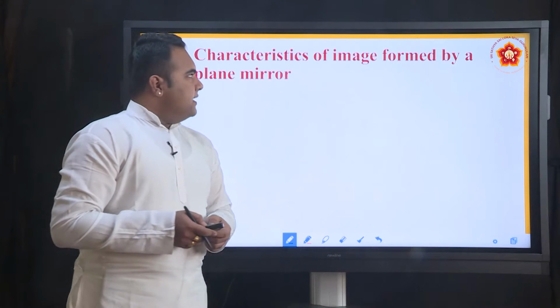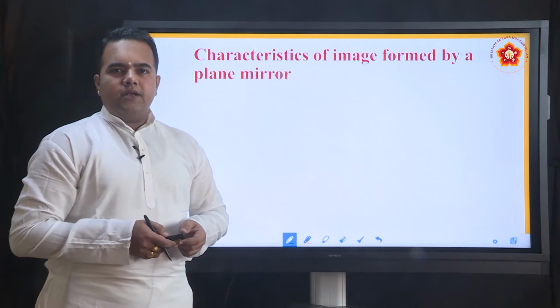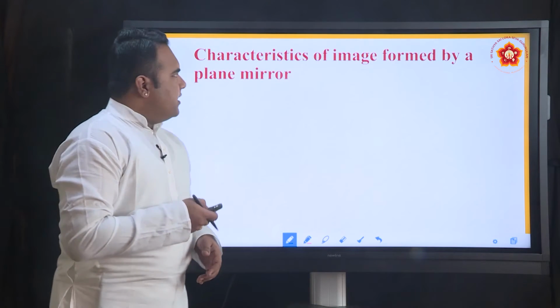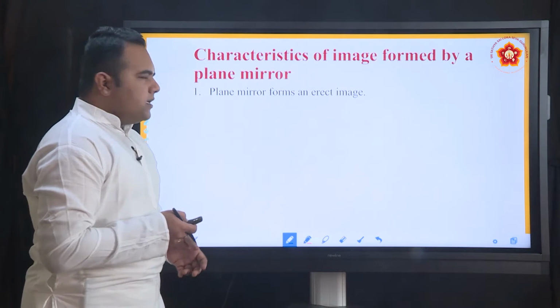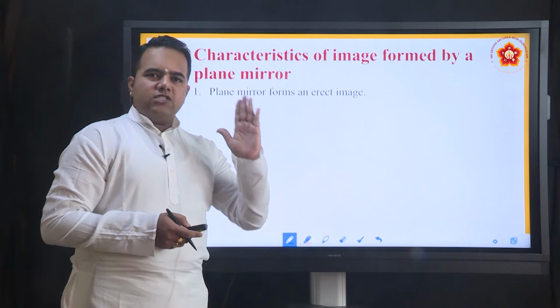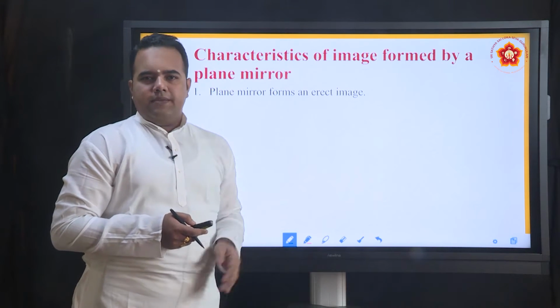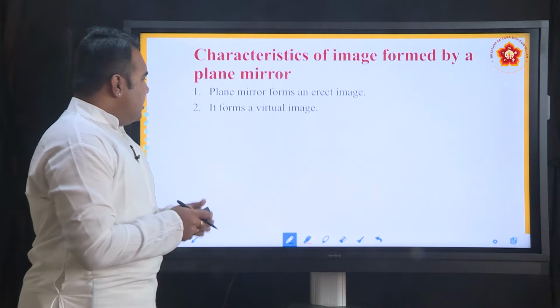Now, let's revise the characteristics of image formed by a plane mirror. All of you have studied in your earlier classes and all of us know what the characteristics are. The plane mirror forms an erect image. Erect means it is straight, as is the object, so is the image. There is no inversion happening here. It forms a virtual image.